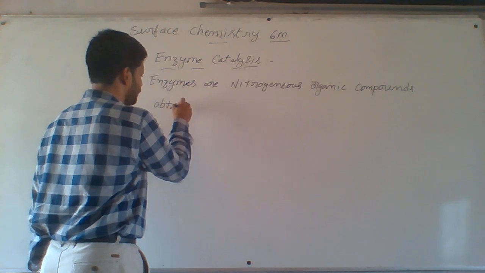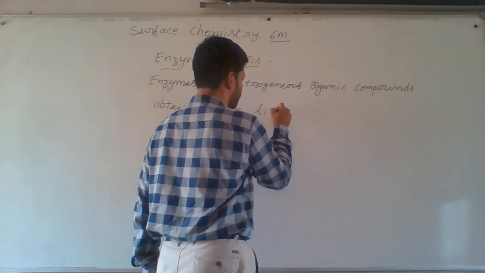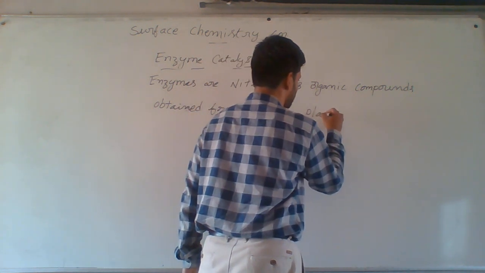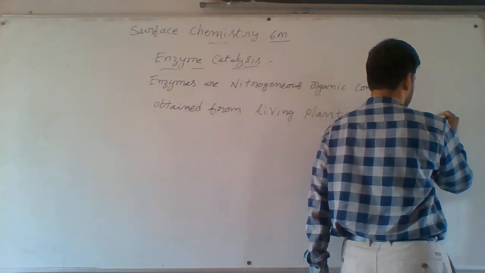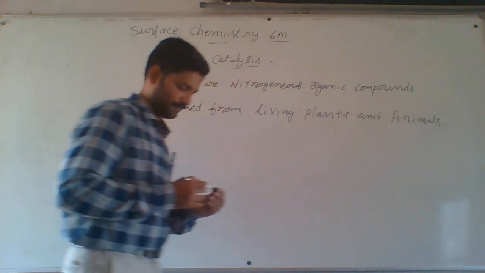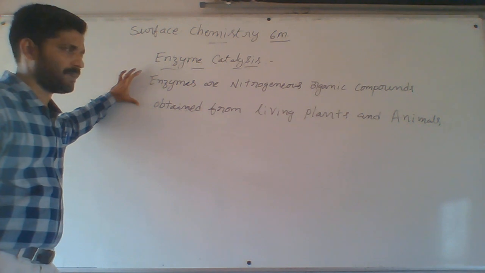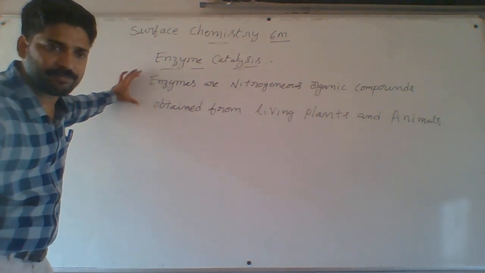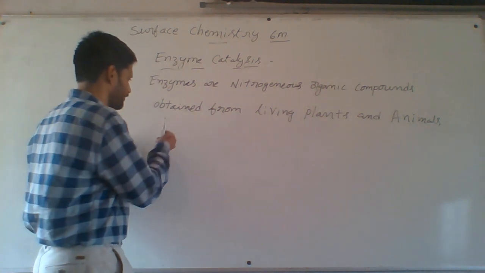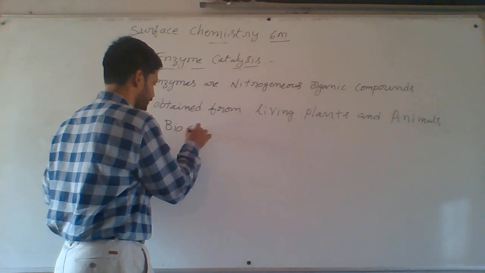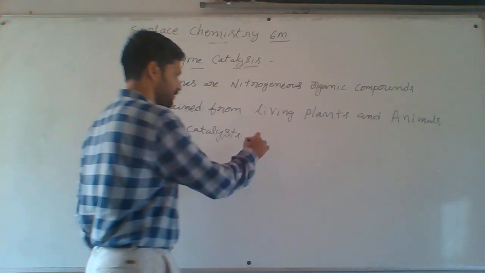Obtained from living plants and animals. That is the definition. Enzymes are nitrogenous organic compounds obtained from the living plants and animals. You can observe here, this is the definition of enzyme catalysis. Enzymes act as a biocatalyst. These are obtained from the proteins.